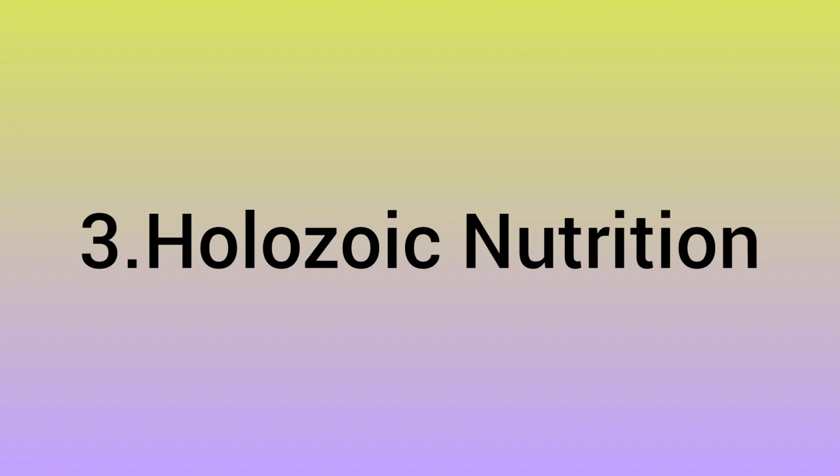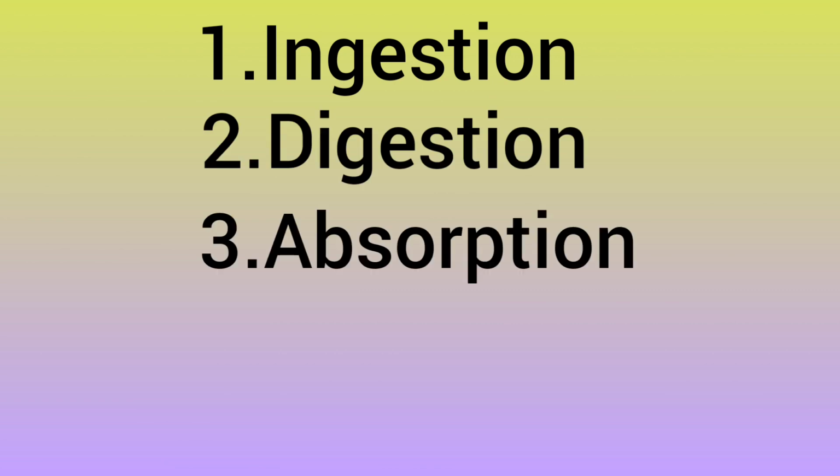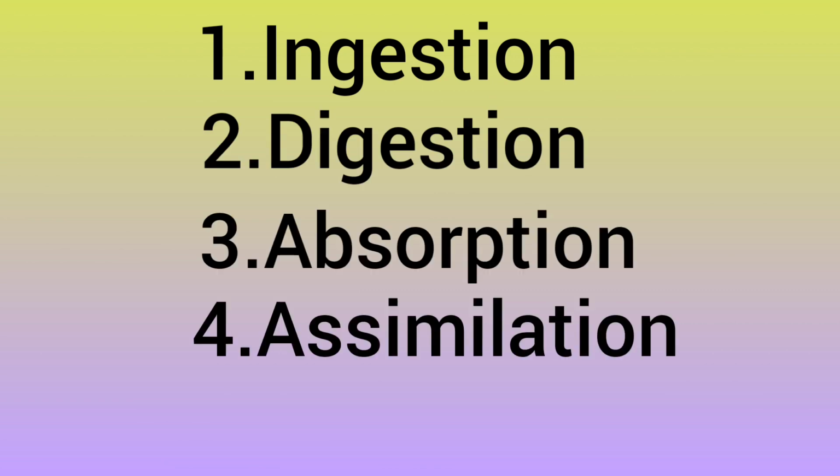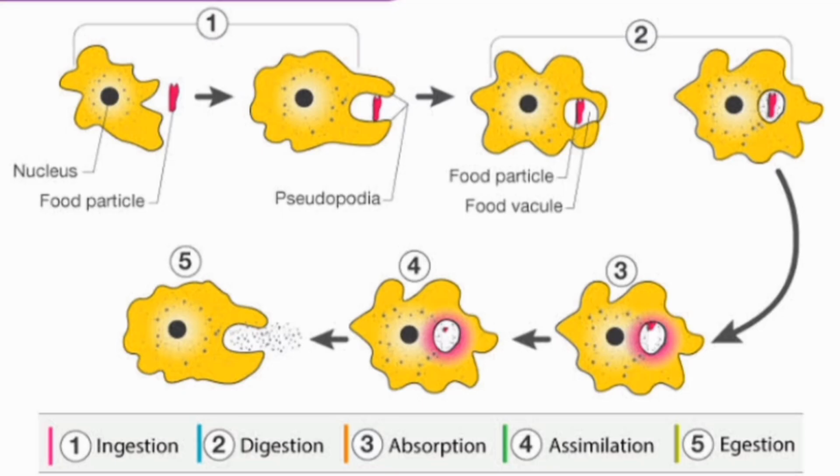The last method of heterotrophic nutrition is holozoic nutrition. This nutrition has 5 steps: ingestion, digestion, absorption, assimilation and egestion. Amoeba carries out this mode of nutrition.